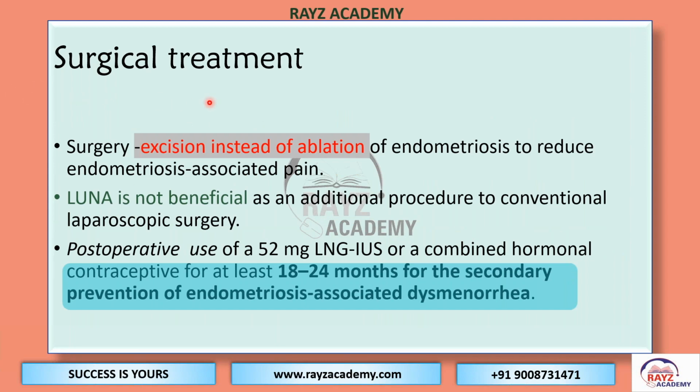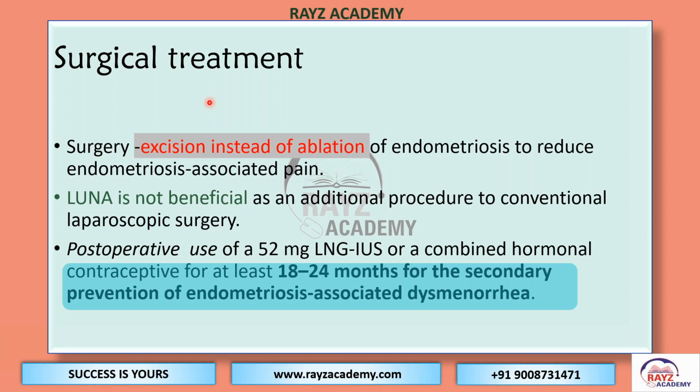Now coming over to the surgical treatment for endometriosis-related pain. For relieving the pain, if it is affecting the quality of life and not responding to medical management, or the patient is willing for surgery, and there is not a significant lesion, only minimal lesions are present, excision is advised instead of ablation of the lesion.